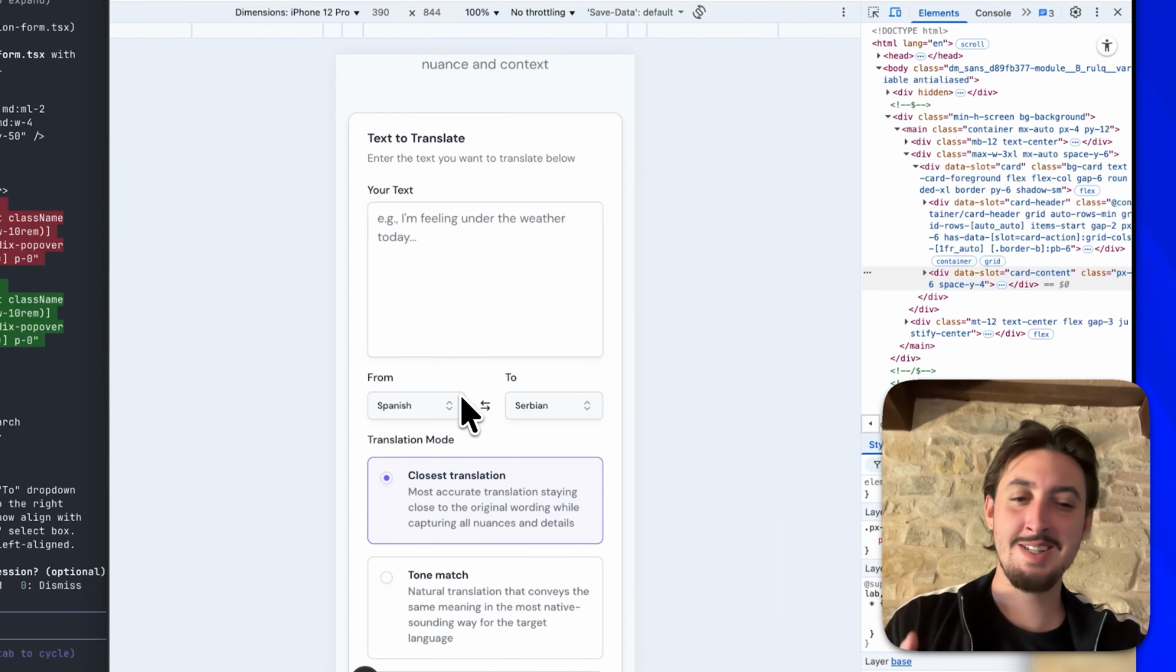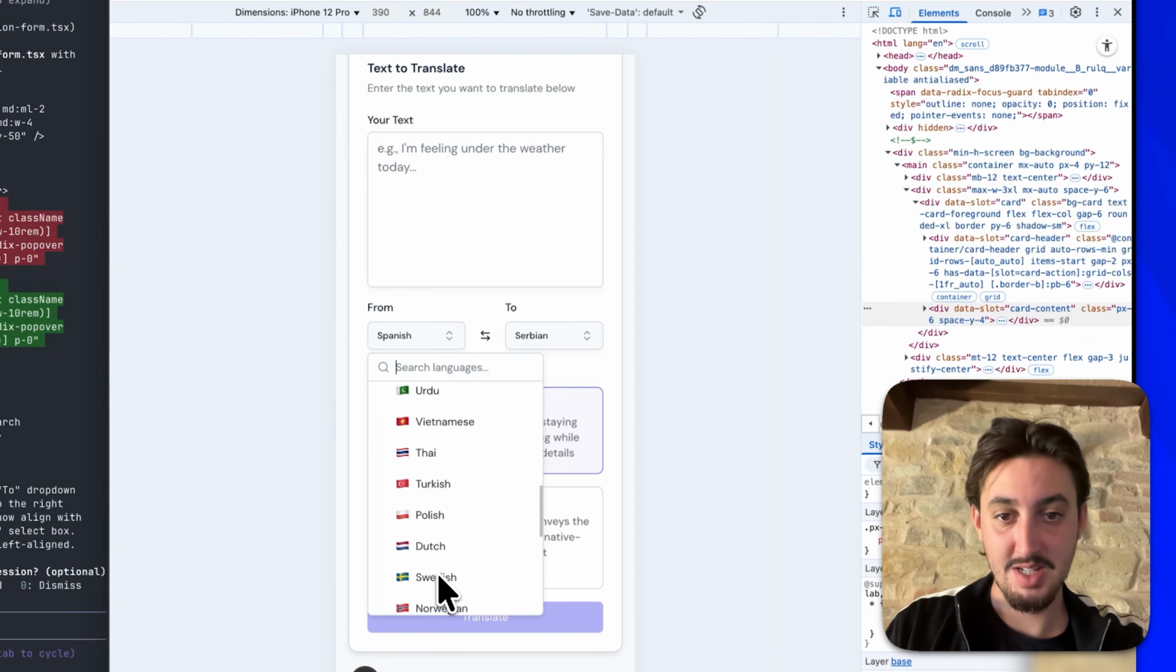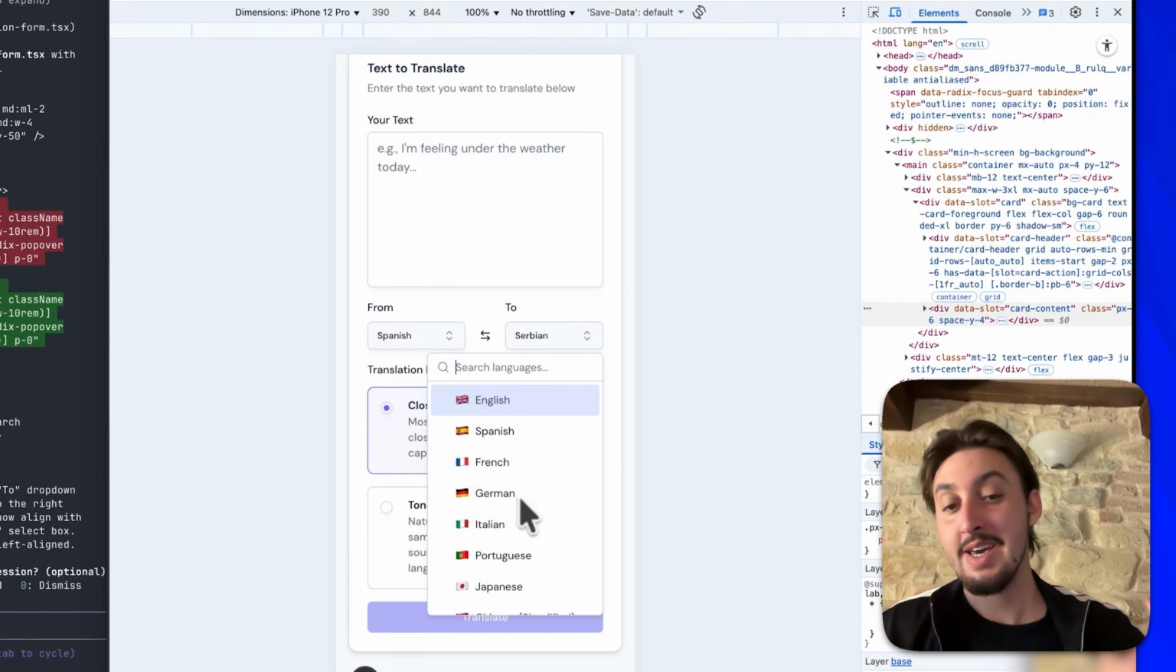All right, there we go. It's not perfect, but take a look at this. So now if I click it, it pops open like this. I can still see all the languages. If I click this, again, I can still see all of the languages. So it's looking pretty good.